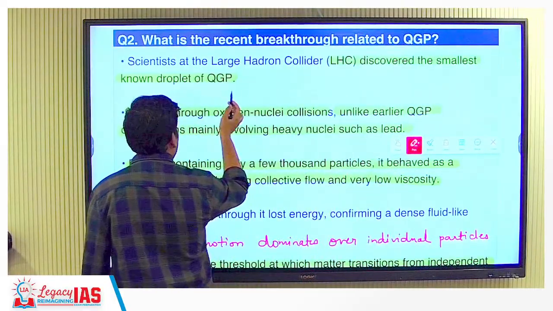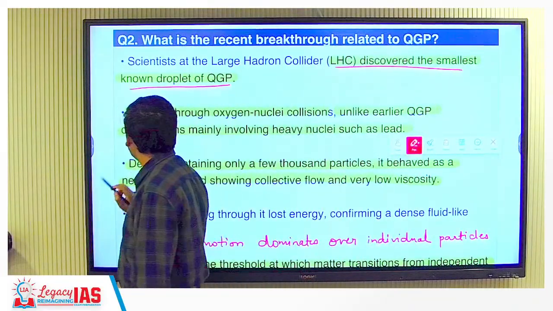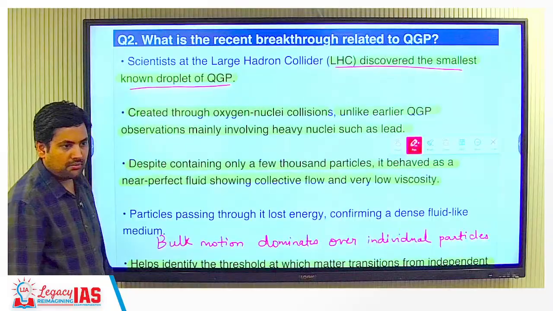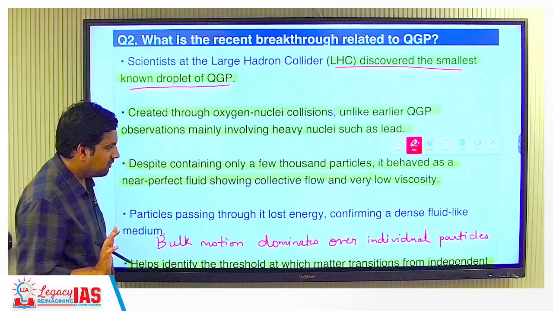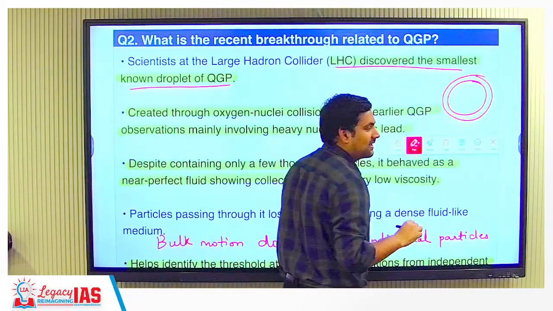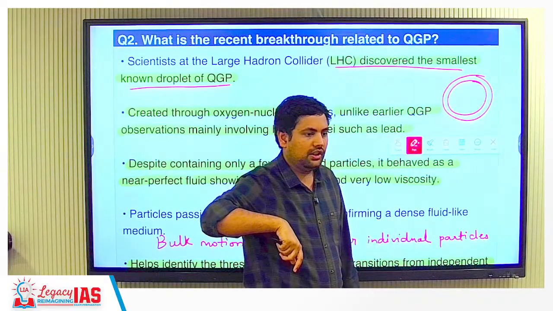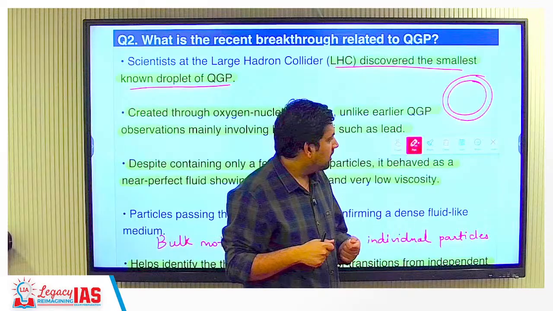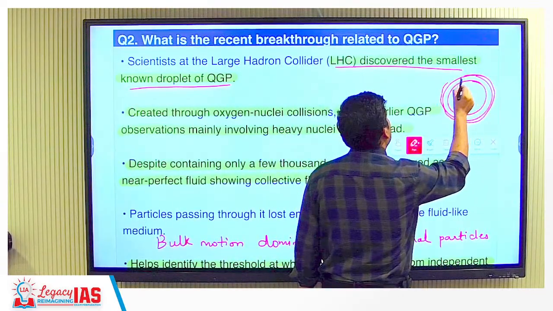Now scientists at the Large Hadron Collider, LHC, discovered the smallest known droplet of QGP during an experiment. Now how does the Large Hadron Collider look? It is like a 27-kilometer circular ring. Because of some magnetic properties, basically they attach magnets here and the particles that are moving are usually charged.